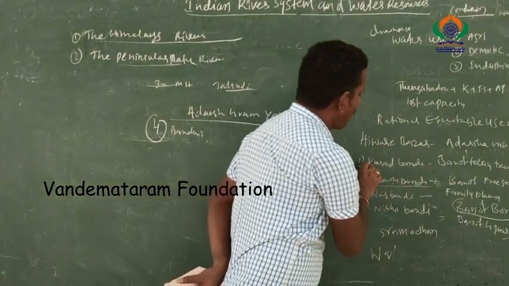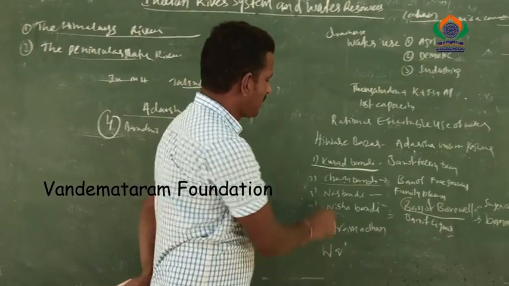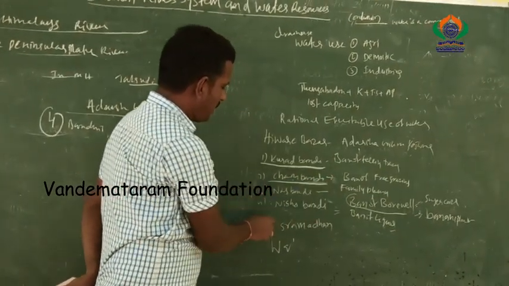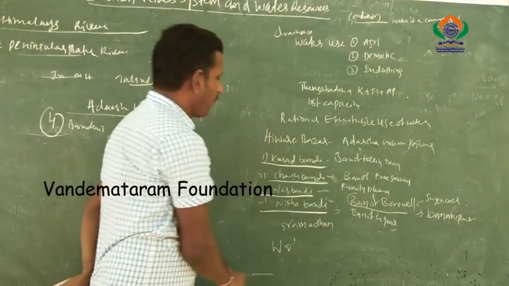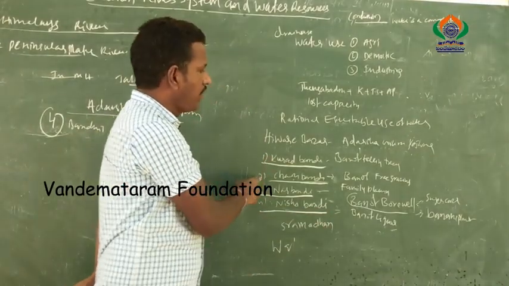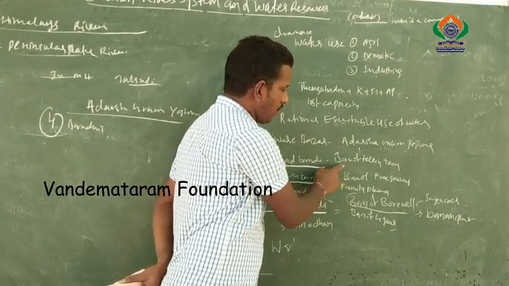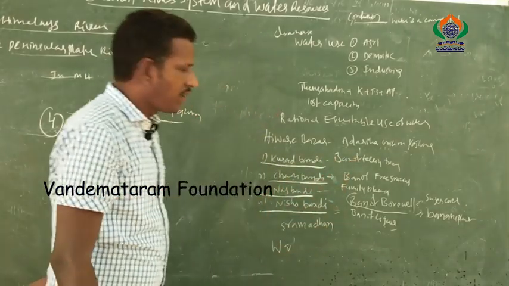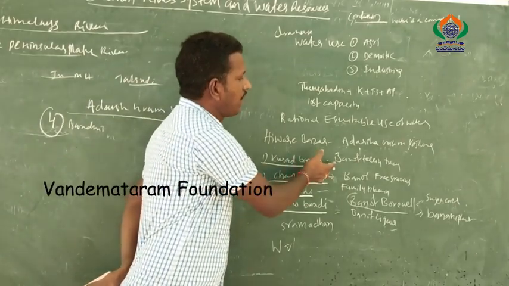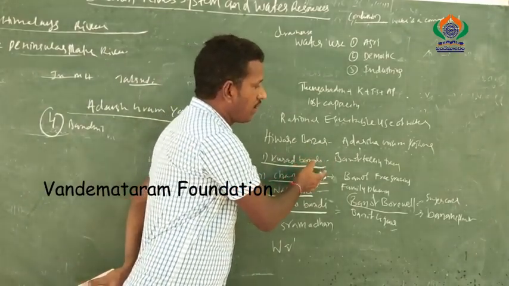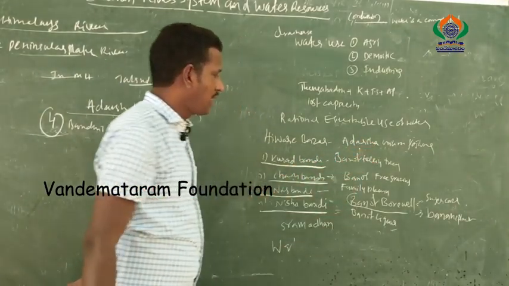What is the first one? Kurad Bandi. The second? Charai Bandi. The third? Nas Bandi. The fourth? Nisha Bandi. What do you mean by Kurad Bandi? It means a ban on felling trees. Felling of trees is an important cause of deforestation, so we should ban it and cut the habit of felling trees.